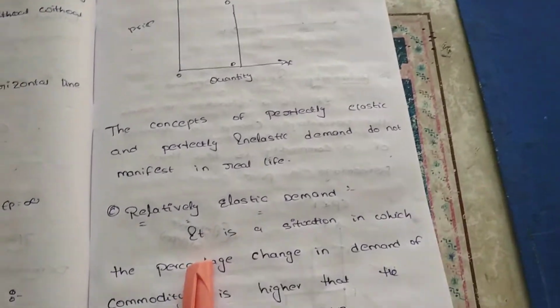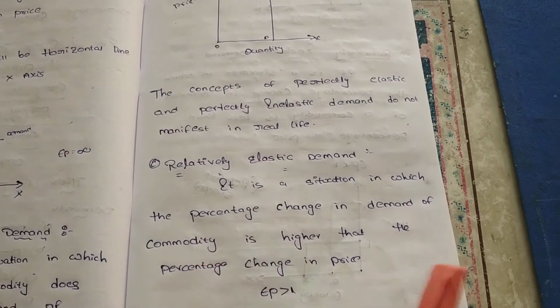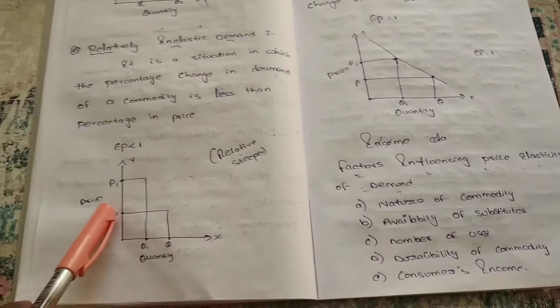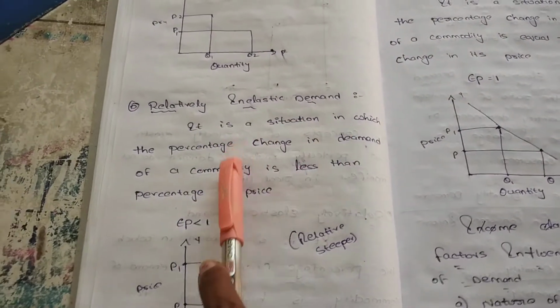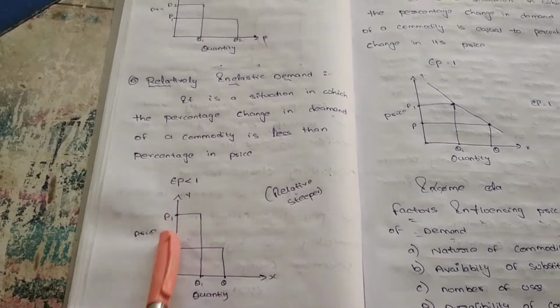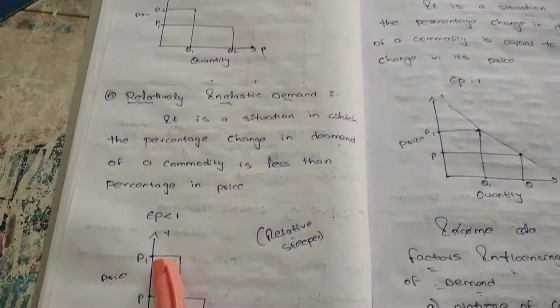What is relatively elastic demand? It is where the percentage change in demand is higher than the percentage change in price. Here demand changes more than price, but in the inelastic case price changes more than demand. It is a situation in which the percentage change in demand of a commodity is less than the percentage change in price. So the curve is known as a relatively steeper curve.